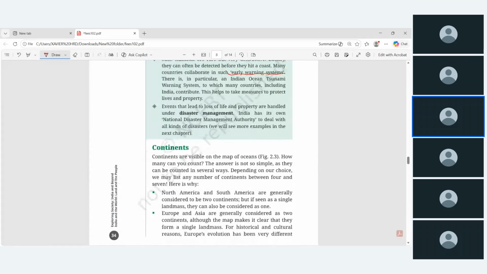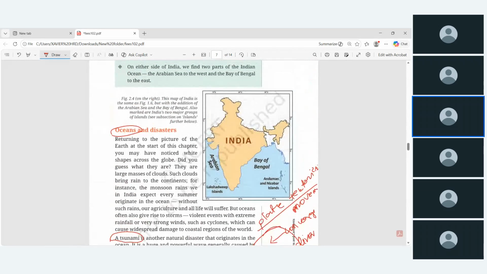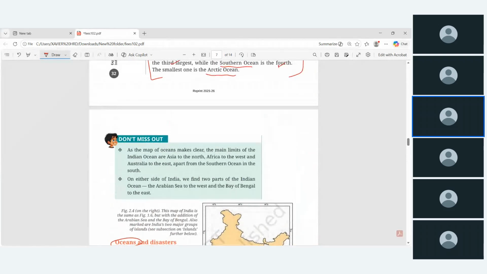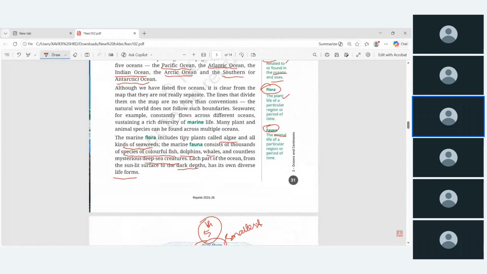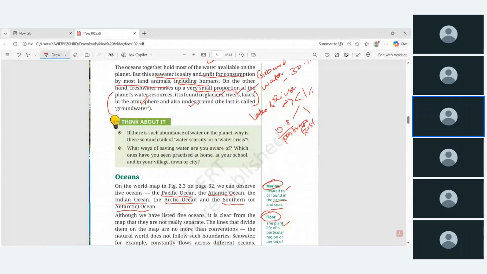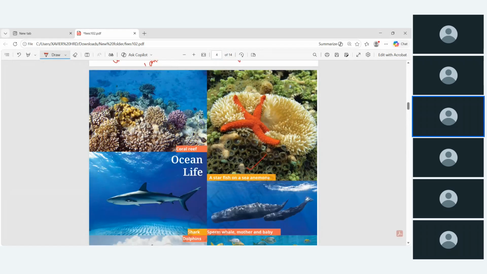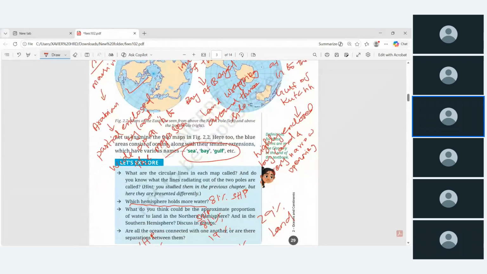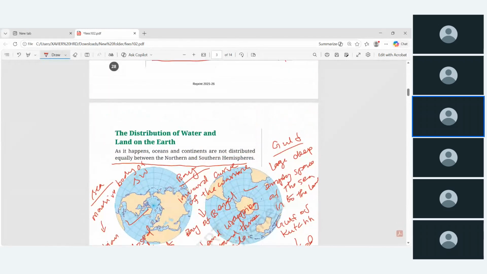Okay, now come to another major topic, that is continents. Just now we have seen what is sea and what are the disasters in seas or oceans, and what the major oceans are, and the difference between the sea, bay and gulf, then how the water has been distributed in the northern hemisphere and southern hemisphere.